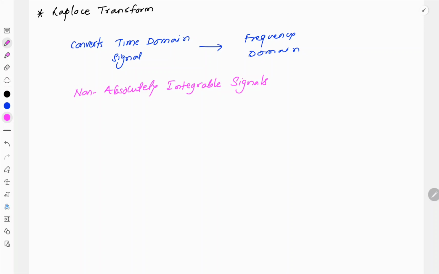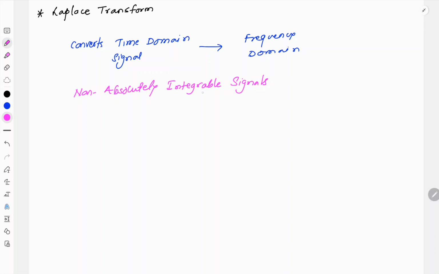Remember, the limitation of Fourier transform is that if a signal is non-absolutely integrable, Fourier transform cannot convert this signal from time to frequency. Therefore, Laplace transform plays an important role in such cases.